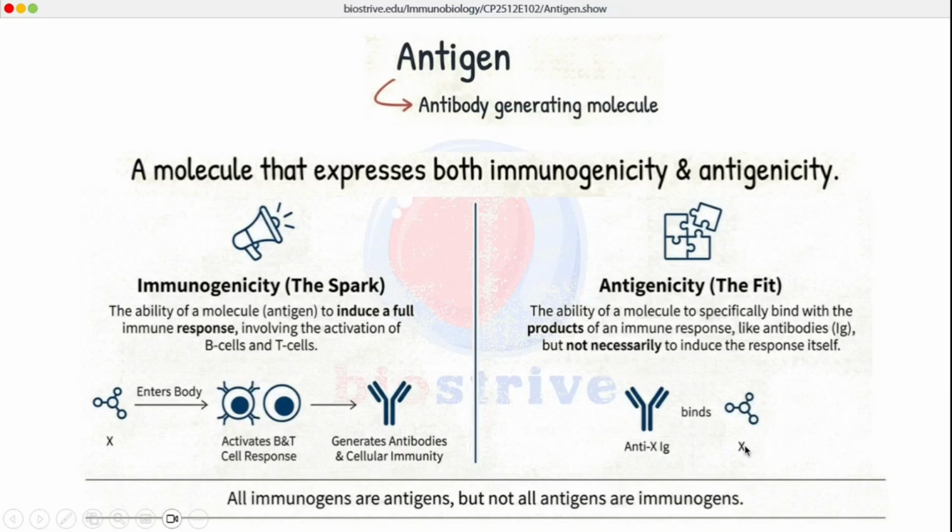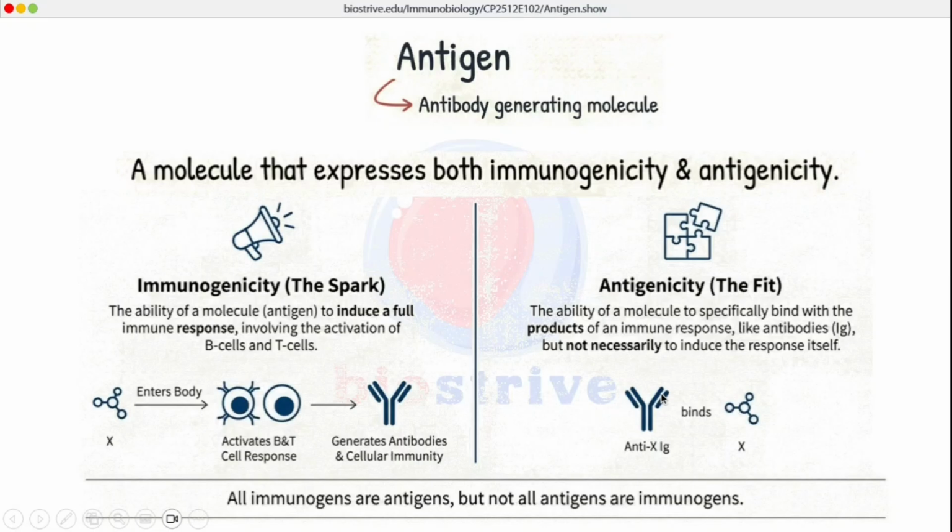If the nature of this antigen is proteinaceous, there has to be a sequence of amino acids which are being recognized by specific anti-X antibody. And how is this antibody recognizing these specific sequences which we call epitopes? The variable region of this antibody is forming specific sites which are complementarity determining regions, CDRs.